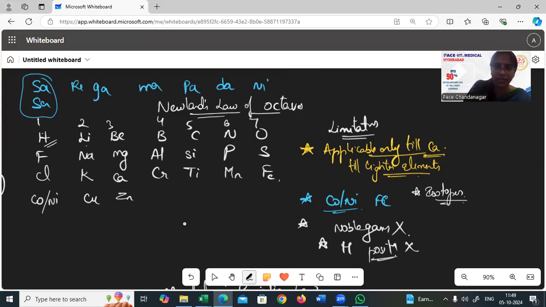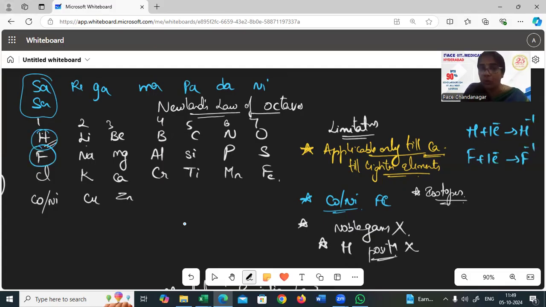If I talk about hydrogen, hydrogen has a repetition of the properties just like your fluorine, right? Because hydrogen accepts 1 electron and becomes hydride, H minus. Similarly, fluorine accepts 1 electron and becomes fluoride. Similarly, chlorine accepts 1 electron and becomes chloride, Cl minus. So all these are behaving in a similar way, and that's the reason they are put under the same group, which is the same column, right?